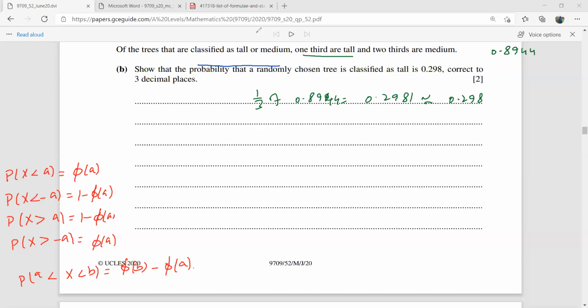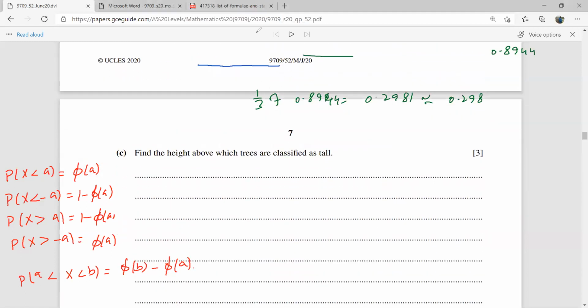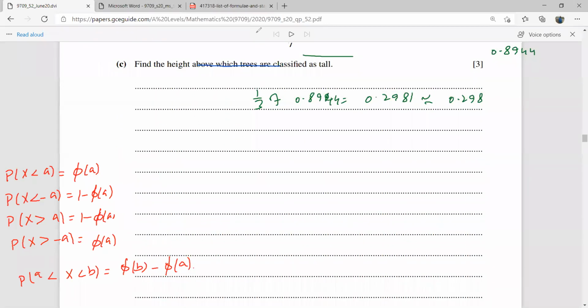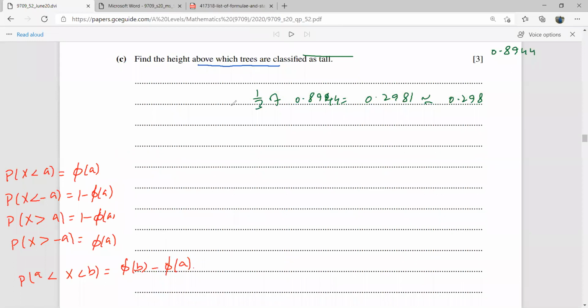Okay, next it says, find the height above which trees are classified as tall. They are classified as tall. So let's say there is a height k above which we have the tall trees. Okay. So again, it's the same normal distribution.